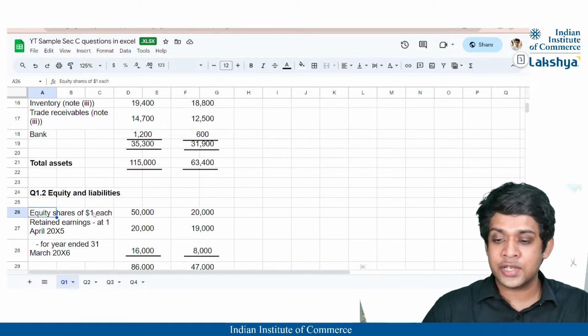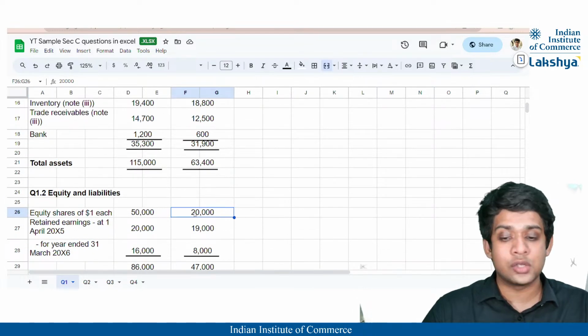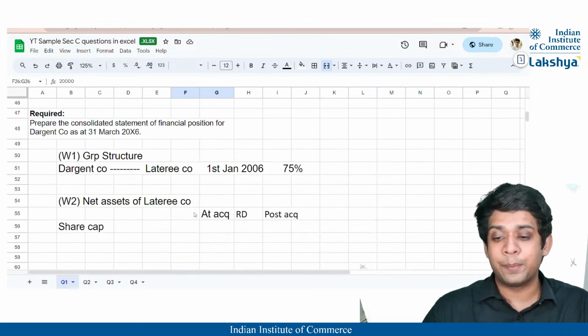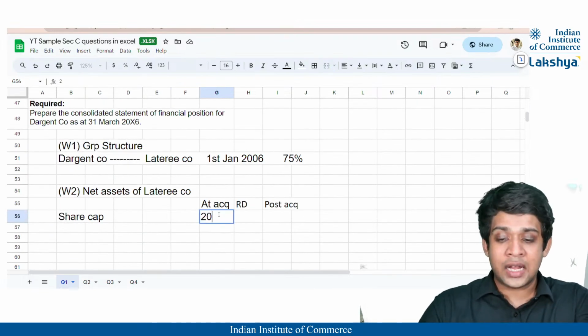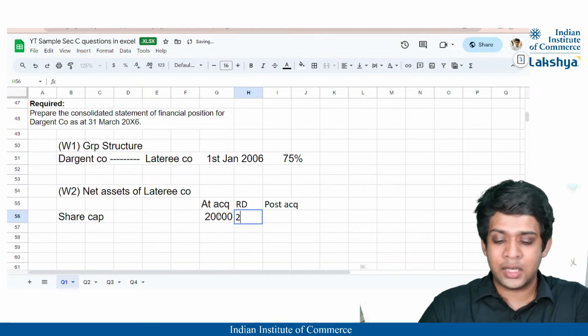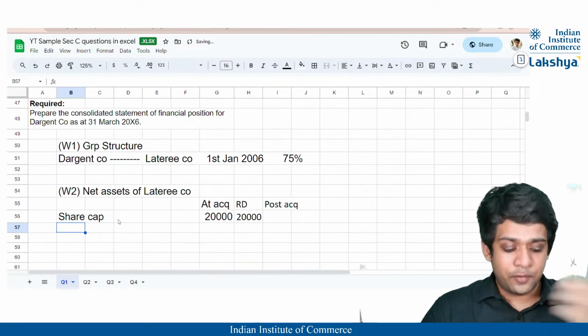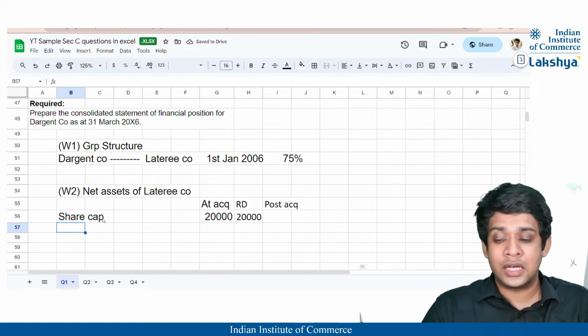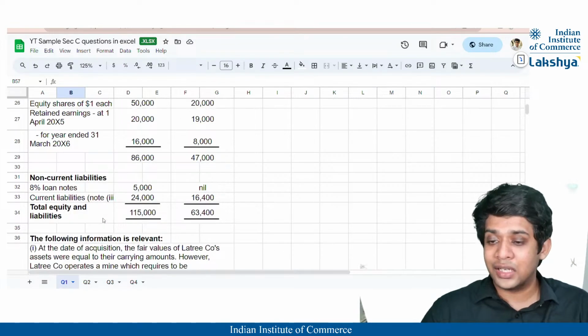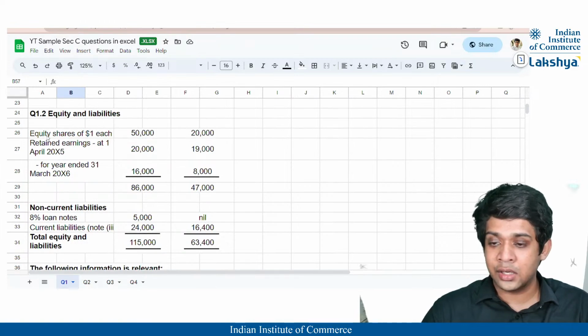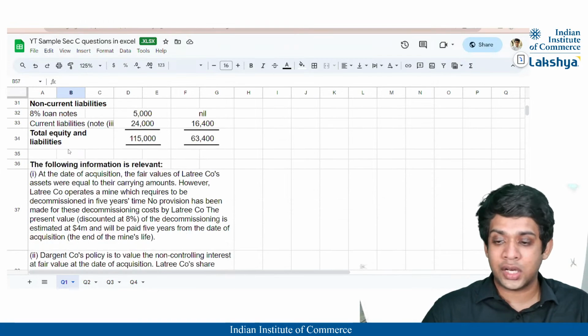Equity section, equity shares of $1 each, 20,000 shares are there for the subsidiary company, right? So the share capital at acquisition is 20,000. Obviously at the reporting date it will be the same because there is no change, right? If there is any sort of share premium, then we'll consider share premium. But I don't think there was any share premium stated here. No, there is just retained earnings, correct?